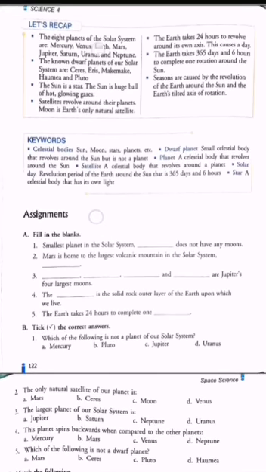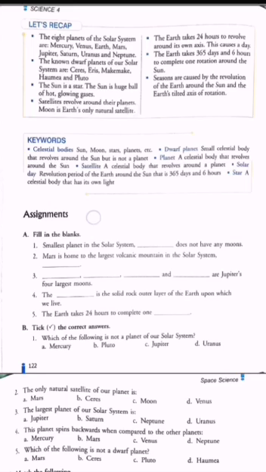So the 8 planets of the solar system are Mercury, Venus, Earth, Mars, Jupiter, Saturn, Uranus and Neptune. So these are our planets. Then the known dwarf planets of our solar system are Ceres, Eris, Makemake, Haumea and Pluto. The sun is a star. You should remember it. The sun is a huge ball of hot glowing gases, and satellites revolve around their planets. The Moon is the Earth's only natural satellite.